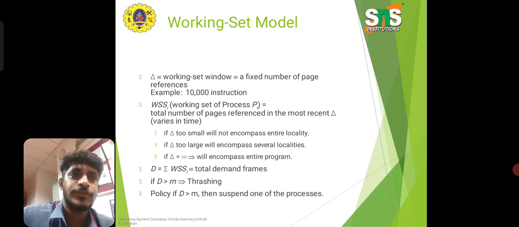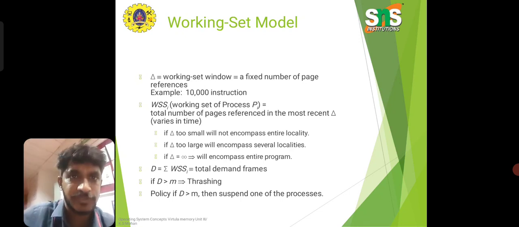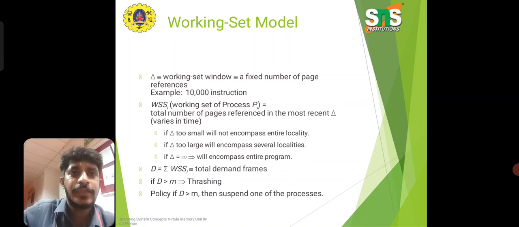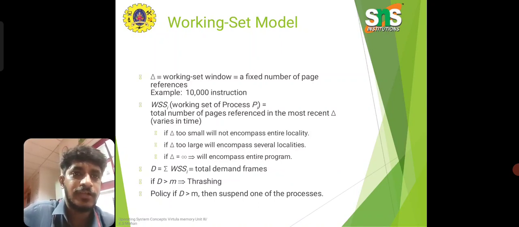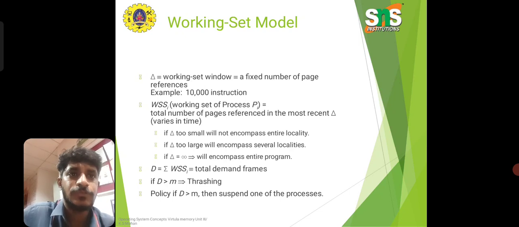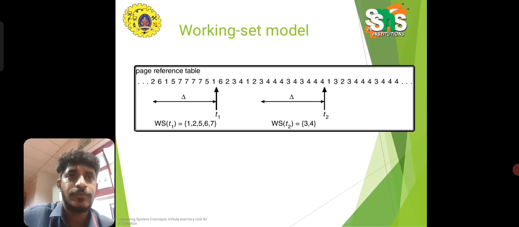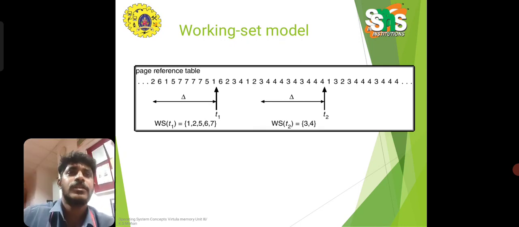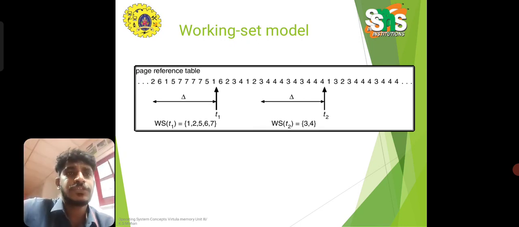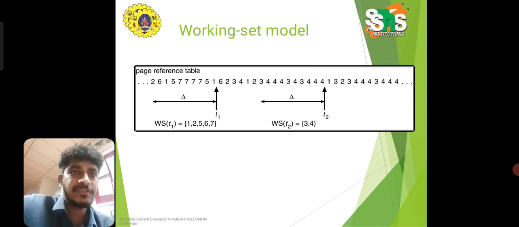The working set window is a fixed number of page references, for example 10,000 instructions. If it is too small, it will not encompass the entire locality. If it is too large, it will encompass several localities, and may encompass the entire program. So the working set model has some problems here. In the page reference example, WS at one time equals 1, 2, 5, 6, 7 and at another time equals 3, 4. So that is the working set model.